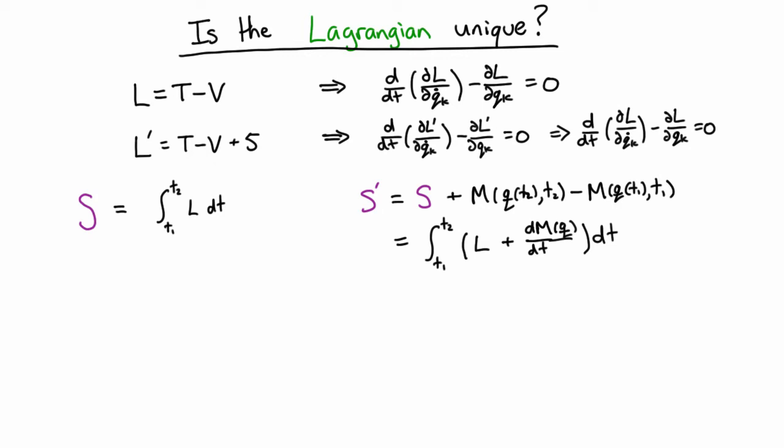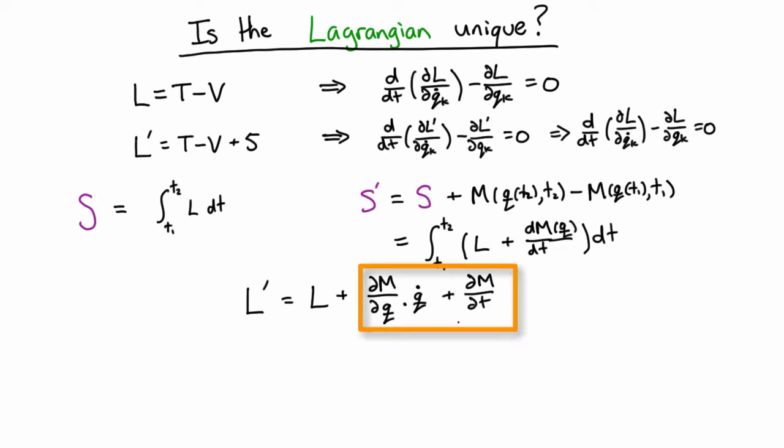If we look at how that expands out, m can depend on the coordinates only, and possibly time explicitly. So if we add terms like this to our Lagrangian, these can be quite non-trivial. They can be constructed from any function of our coordinates that we like. Then we'll get exactly the same paths that minimize our action, and so therefore we'll get exactly the same physics. This is called a gauge transformation of our Lagrangian.